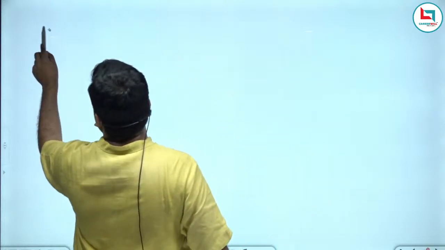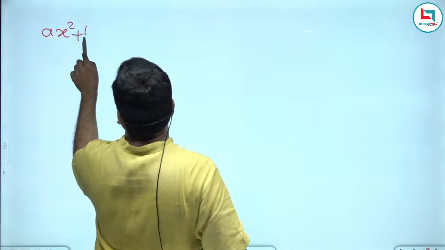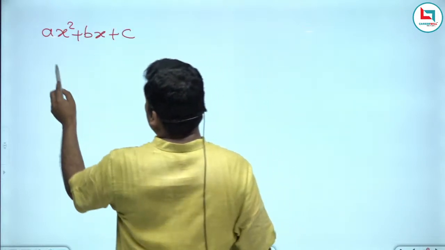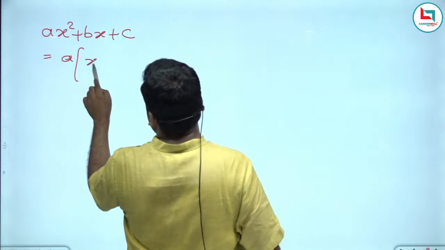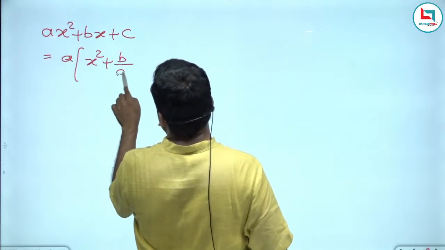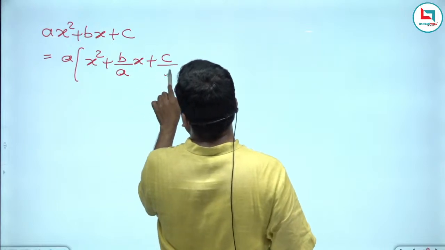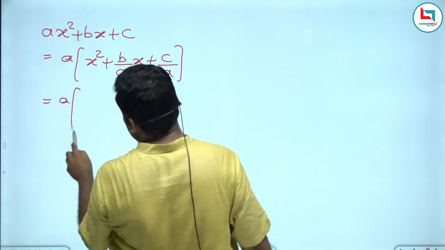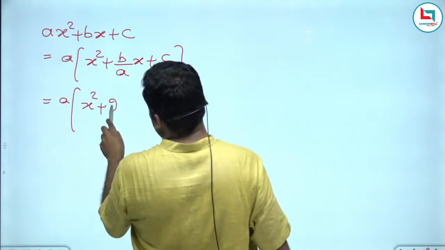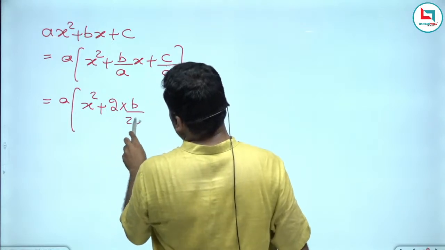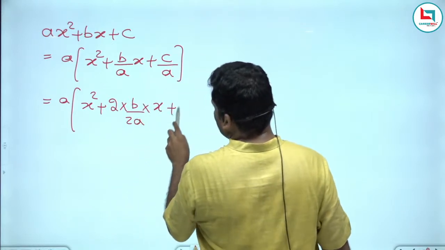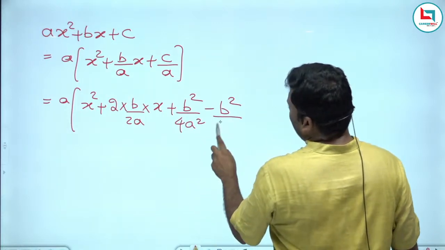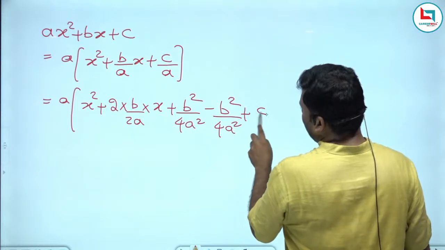Next one. Ax square plus bx plus c. So this is equivalent to a into x square plus b by a x plus c by a. So this is a into x square plus 2 into b by 2a into x plus b square by 4a square minus b square by 4a square plus c by a.